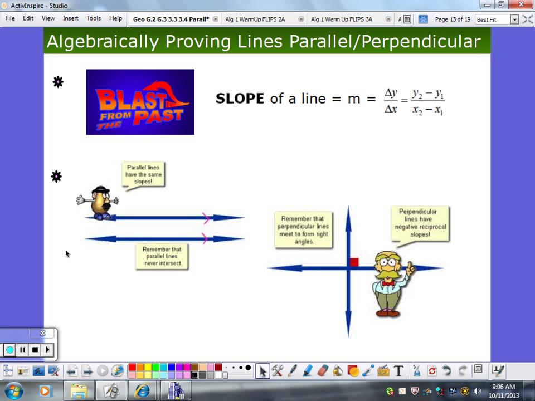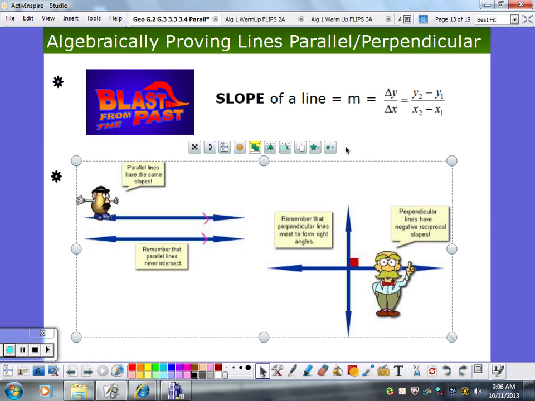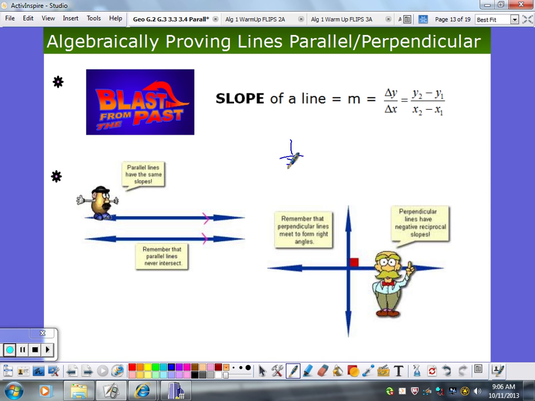So let's see. Remember how they work. Parallel lines have the same slope. And I think that one's kind of easy to see. If slope is the tilt of a line, wouldn't parallel lines have the same exact tilt? So therefore their slopes are equal. And perpendicular lines, they meet at right angles, their slopes are negative reciprocals. Who remembered that one? So again, let's review. If I have a slope of 1/3, what's the slope of the perpendicular line? What's the negative reciprocal? Emily?